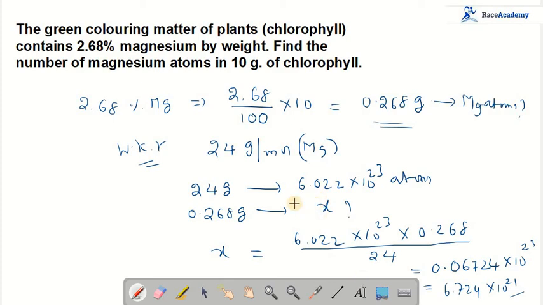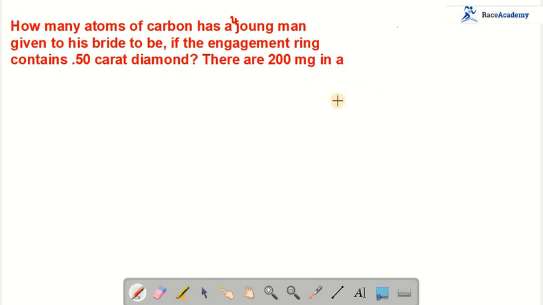That is the next problem. How many atoms of carbon has a young man given to his bride-to-be if the engagement ring contains a 0.5 carat diamond? There are 200 milligrams in a carat. In a carat, how many milligrams are there? 200 milligrams. Okay, let us see how it can be solved.